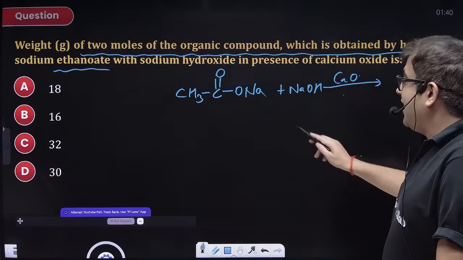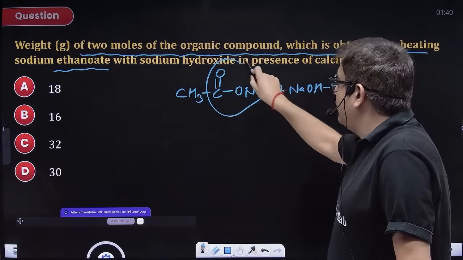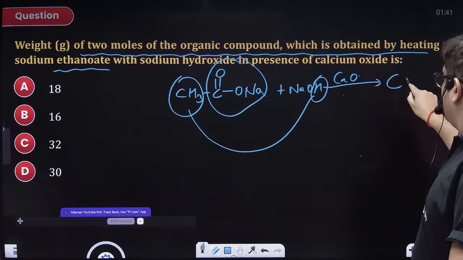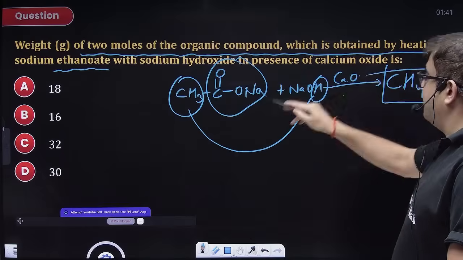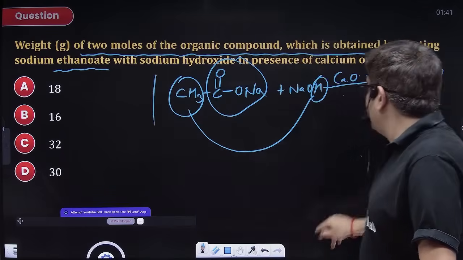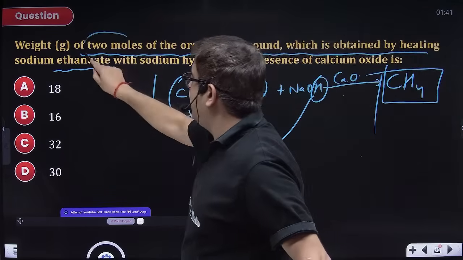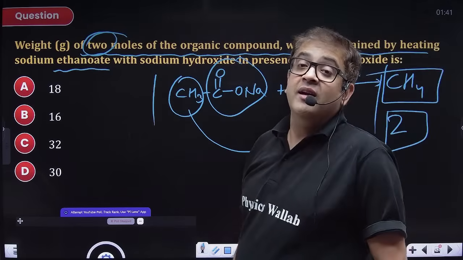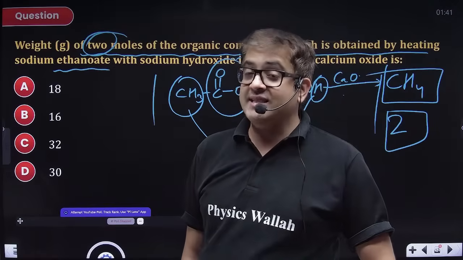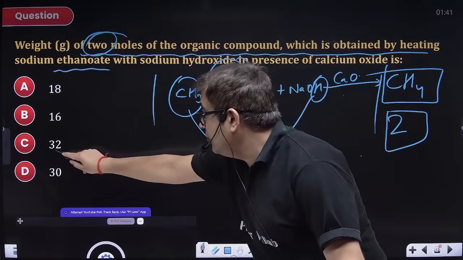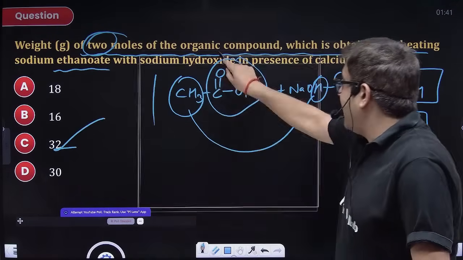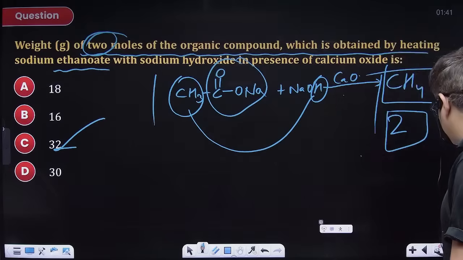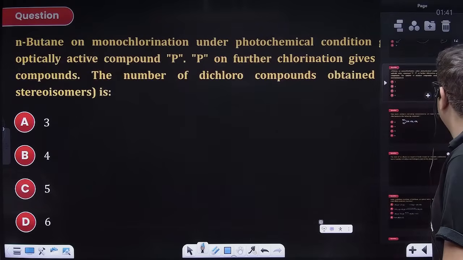Soda lime decarboxylation will release this CO2 in the form of Na2CO3. The methyl will take away this hydrogen and will form methane. So 1 mole forms 1 mole, because the question is saying 2 moles, so 2 moles will form 2 moles. So 2 moles of methane will weigh, the weight of one molecule is 16, so 16 into 2 is 32 grams. So C will be your right answer. I hope you attempted it. Yeah, 60% students are right, so I hope you are good with this.